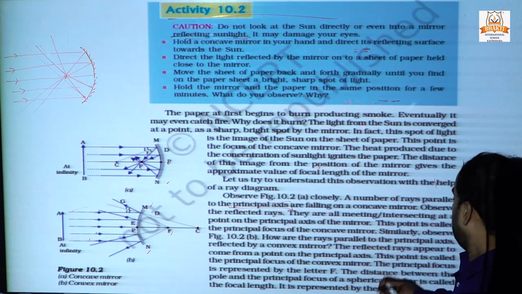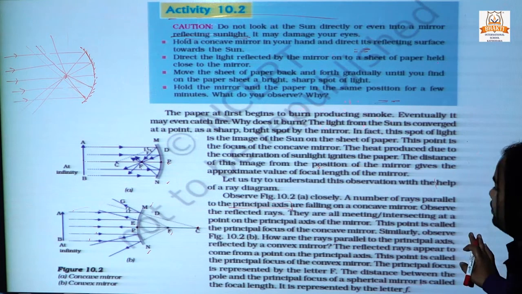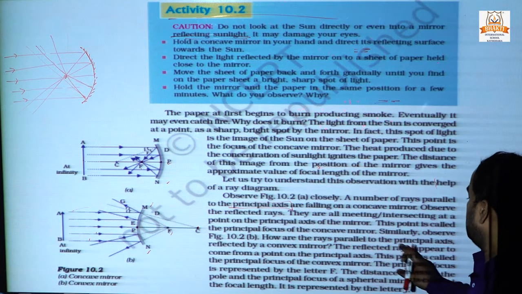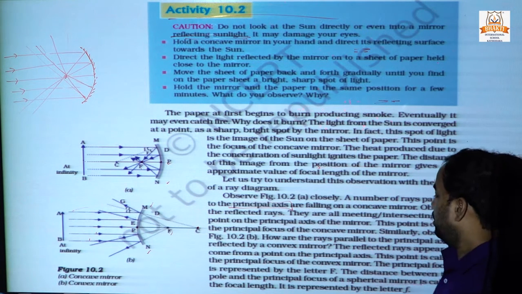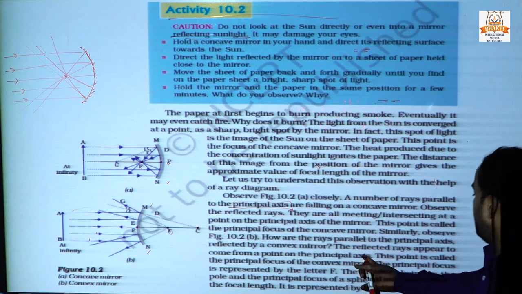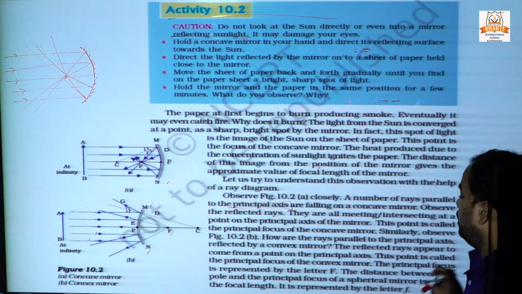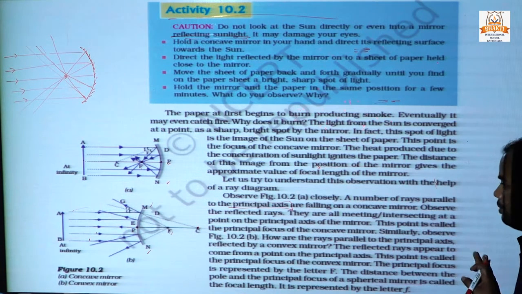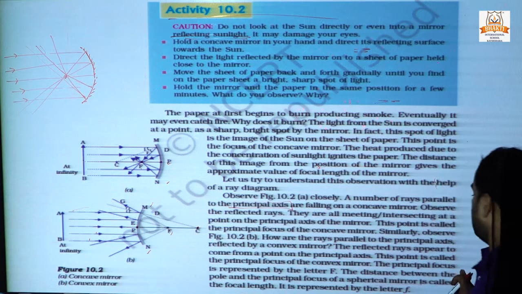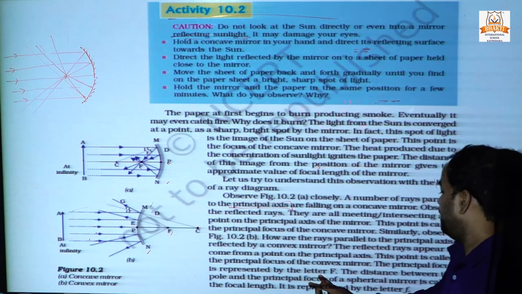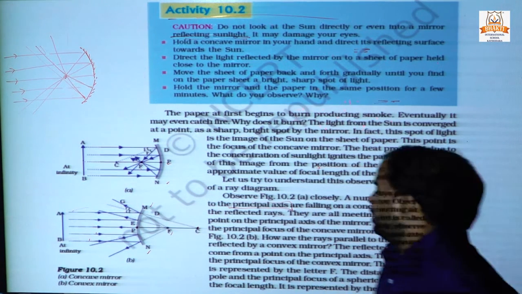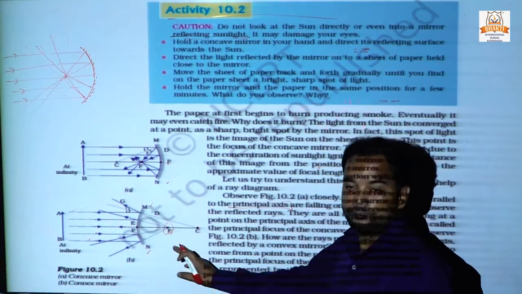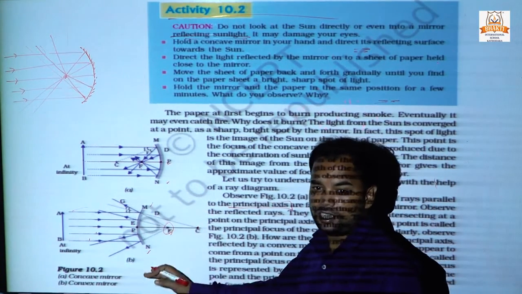Similarly, observe figure 10.2. The rays parallel to the principal axis come together at a point on the principal axis. This point is called the principal focus of the concave mirror. The principal focus is denoted by the letter F.